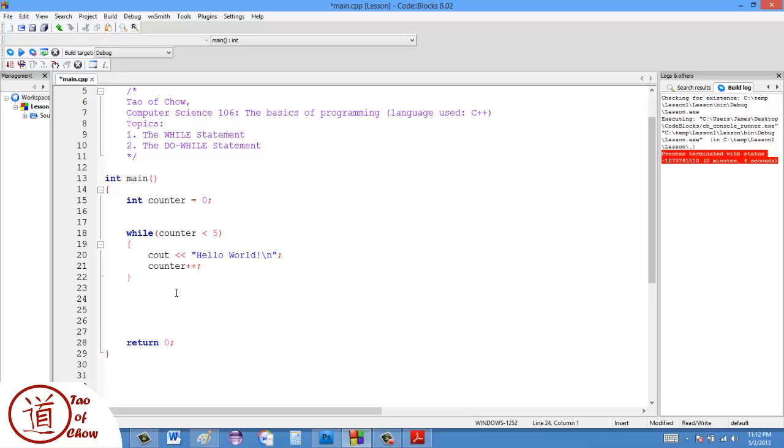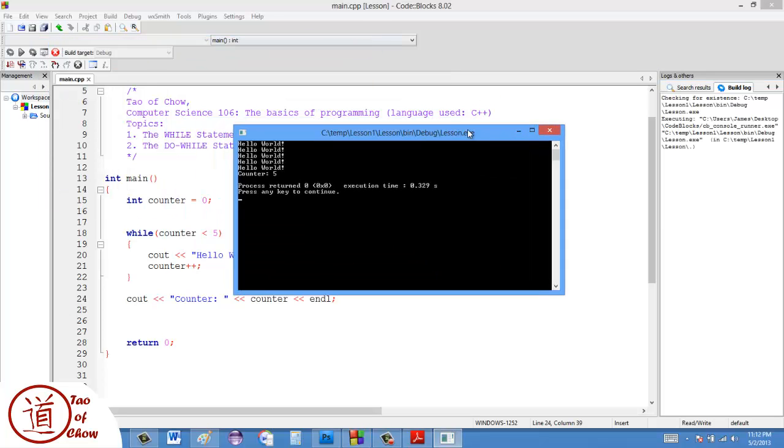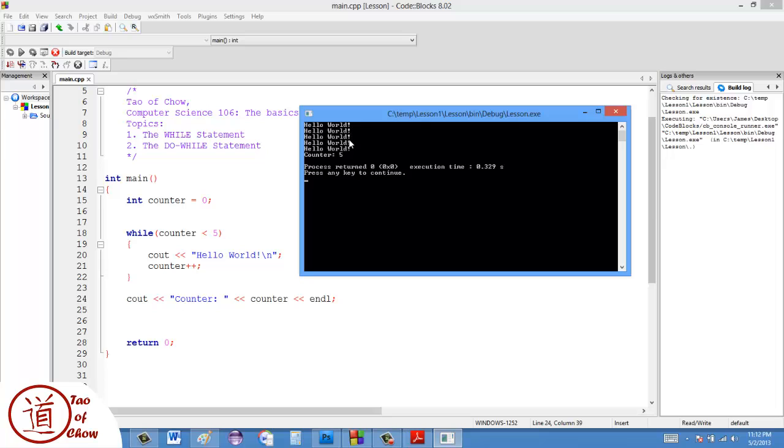Okay, and at the end, I could say cout, and just print out what the counter was. Okay, and we'll see what happens here. Okay, so I have hello world 5 times. The counter is 5.